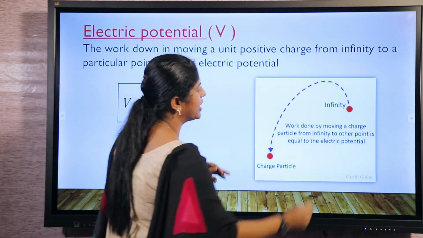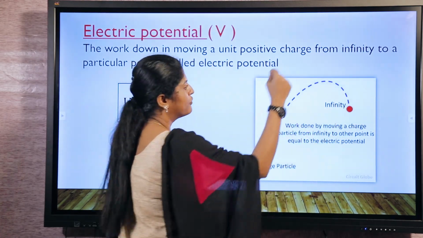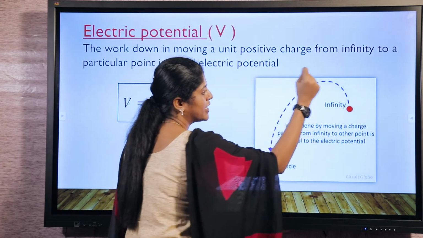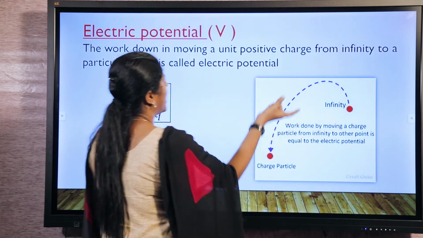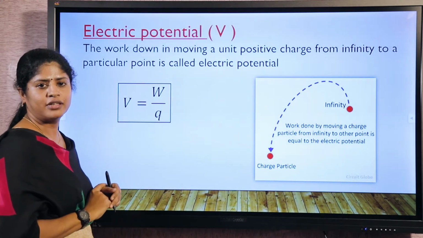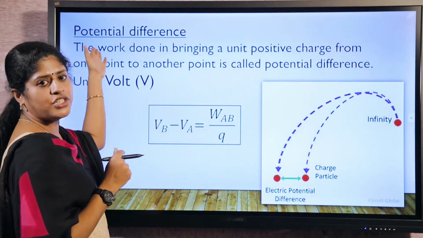If we are taking one charge from infinity, meaning a long distance, to a particular point, it is termed as electric potential, and it is denoted by the letter V. That is electric potential. Let's come to the next point, potential difference.